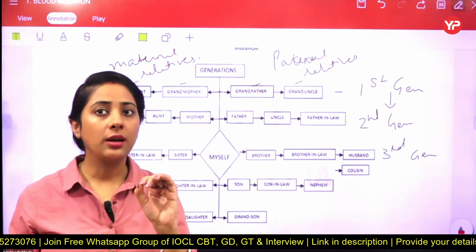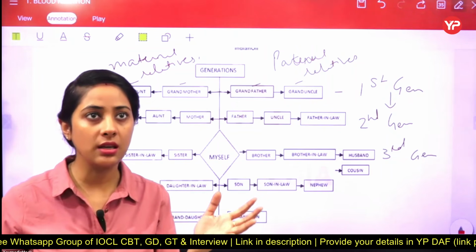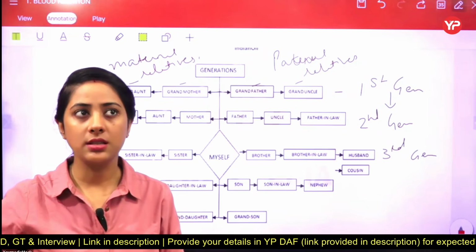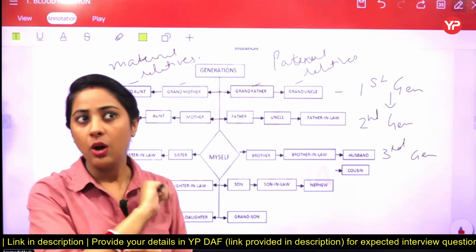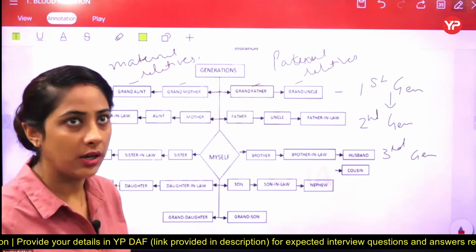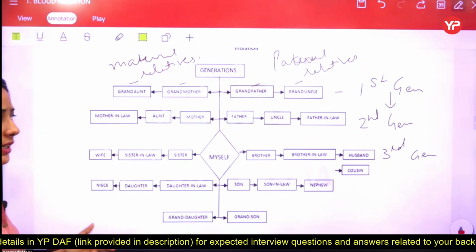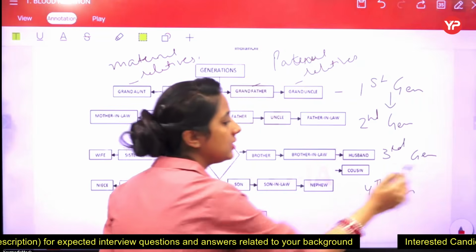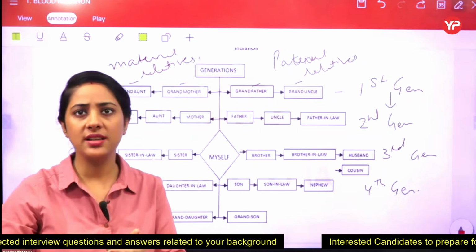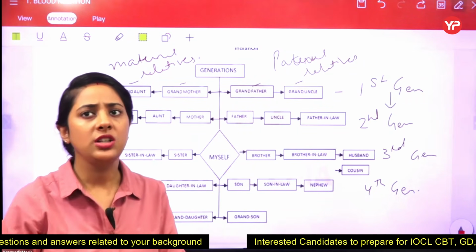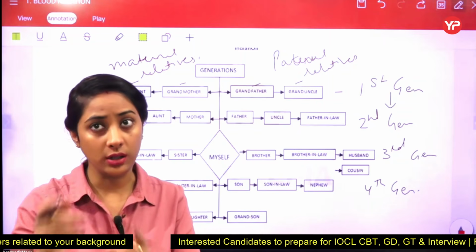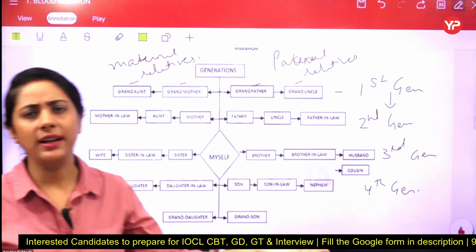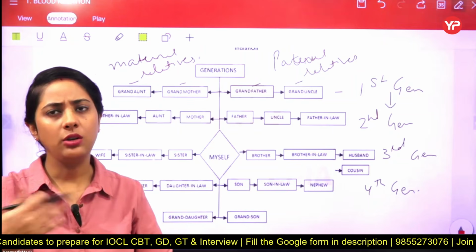Students, if you are using a term like cousin brother, cousin sister, according to the English language, cousin brother and cousin sister is a wrong way to say these. Only cousins has to be used. Okay, got it? Now coming to the next generation, the fourth generation. In the fourth generation, you see that your children are there, and children means your son and your daughter, and the next generation again becomes grandson, granddaughter, like this, and it goes on.